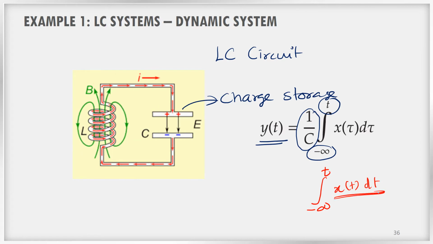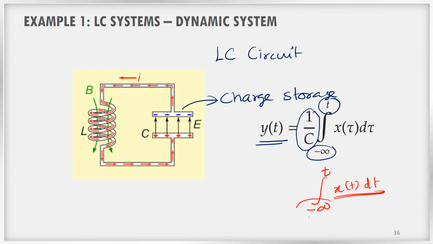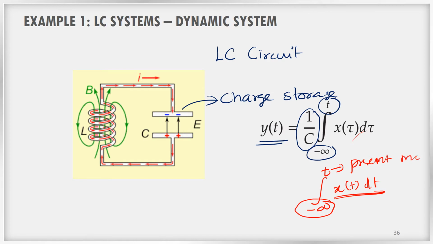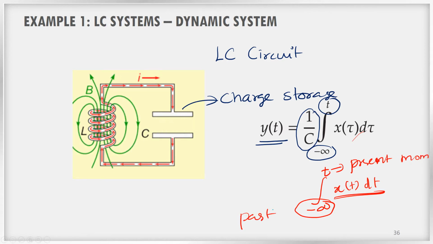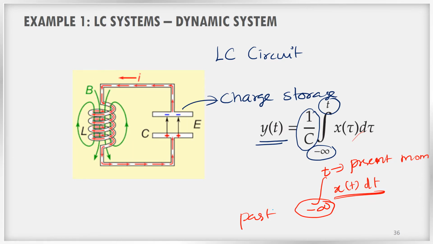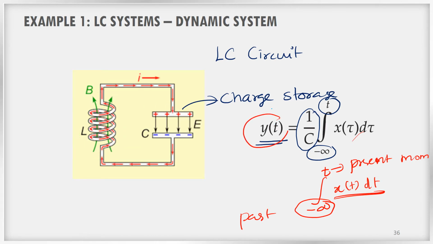That means the input variation from minus infinity, somewhere in the past, to the present moment. So how the input varied from the past time to the present moment, that is responsible for the present moment behavior in the case of an LC circuit.